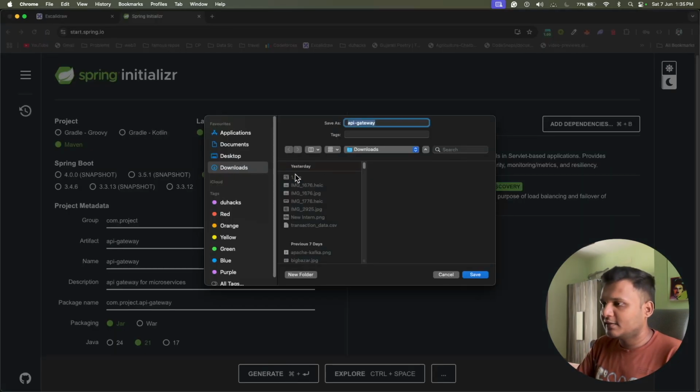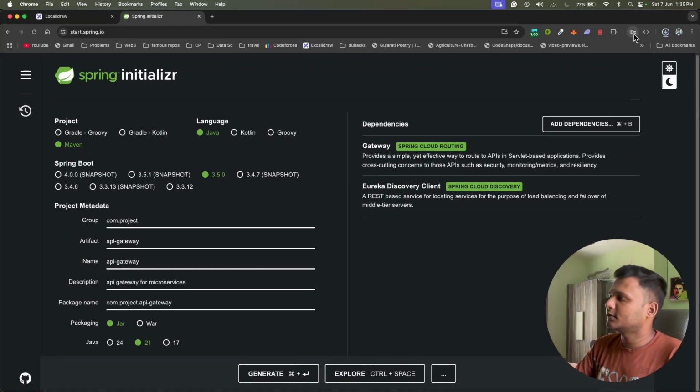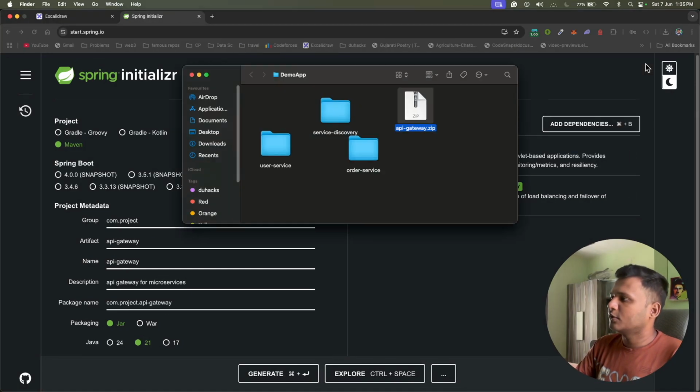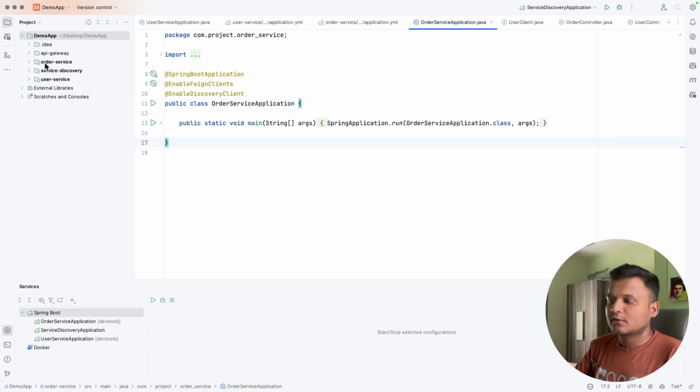And let's generate, and we will go to this demo app and just download this. Okay, so let's just unzip it. API gateway, okay, we have unzipped, and let's go back to the IntelliJ. Now it is not Maven recognized, as you can see, the blue box hasn't come yet.